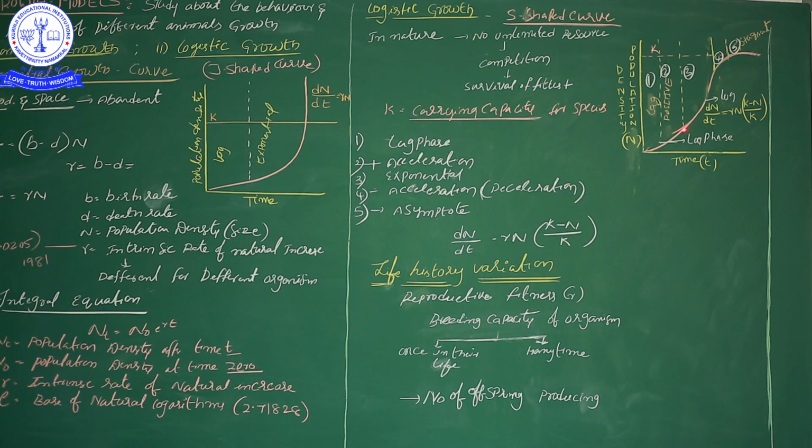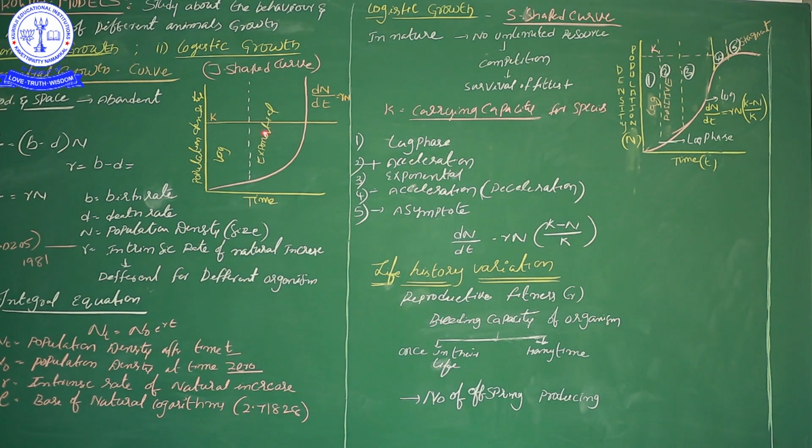Then, after the second phase, comes the third phase, exponential. In the exponential phase, organisms are very many in number. These organisms start reproductive events to produce offspring. So up to certain limits, there is rapid growth. The place having that rapid growth, a drastic change in growth in the positive way, we call exponential.